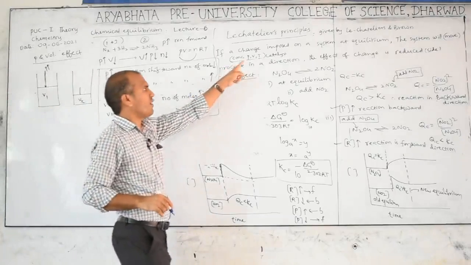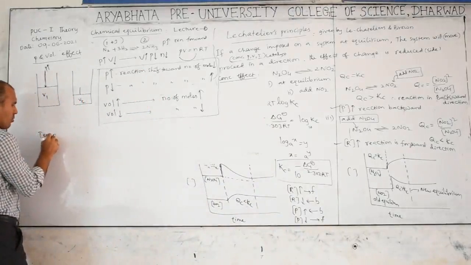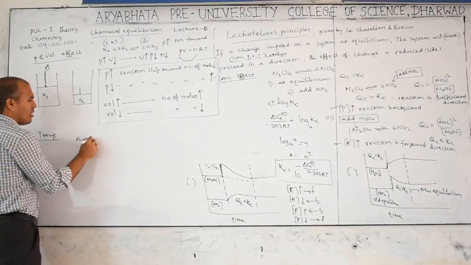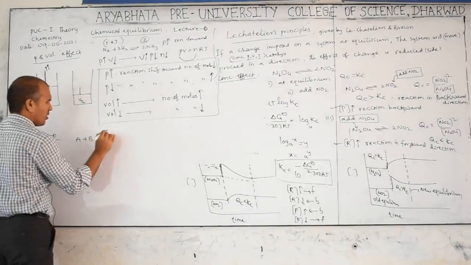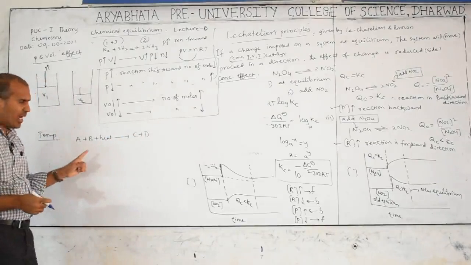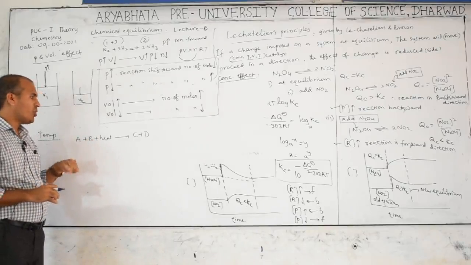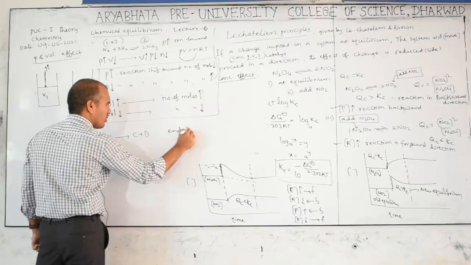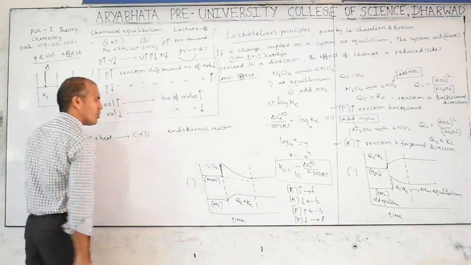After that, the temperature effect. This temperature effect is very, very important. Now, A plus B plus heat gives rise to C plus D. Heat is added to this equation, which means it is an endothermic reaction. What do you call this?